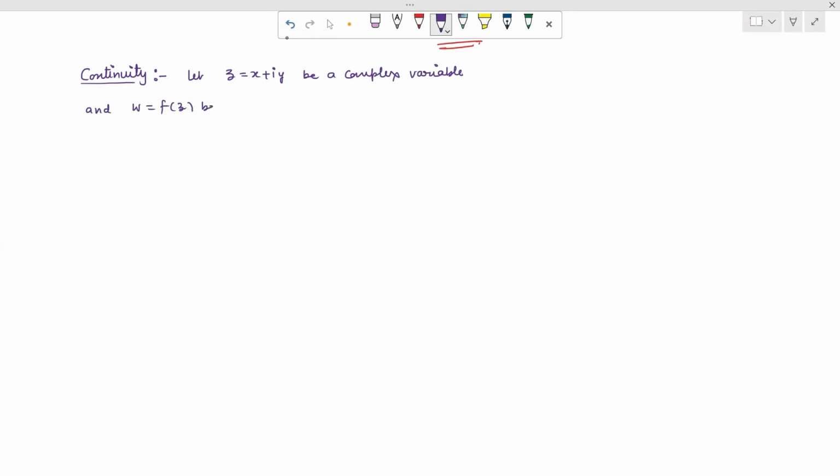So w equal to f(z) is a complex function, or we can say that it is a function of the complex variable z. Then this function f(z) is called continuous.